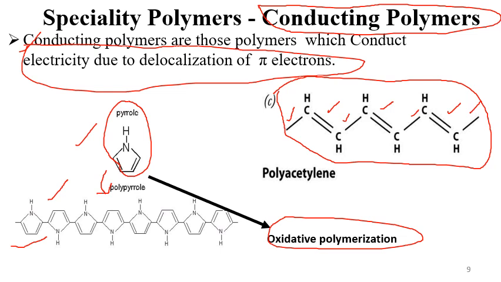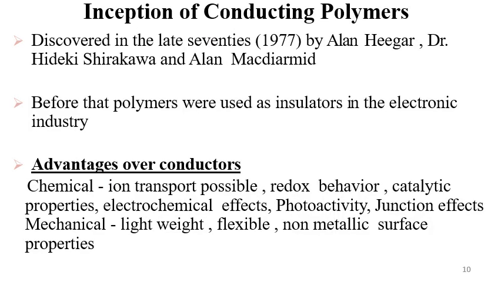The polymers which are not conducting only act as insulators. So there are two types of polymers. One set of polymers are used as insulators, which don't contain delocalized pi electrons, and the other set of polymers are called conducting, which consist of delocalized pi electrons. So come to the next.